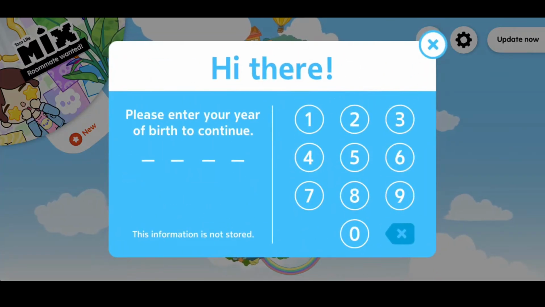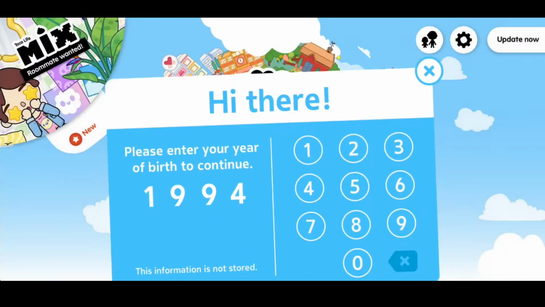Once we click on settings, you will then be able to enter in your date of birth. So you might need an adult to do this if you're a child. So what we can do is go to and put our date of birth in.